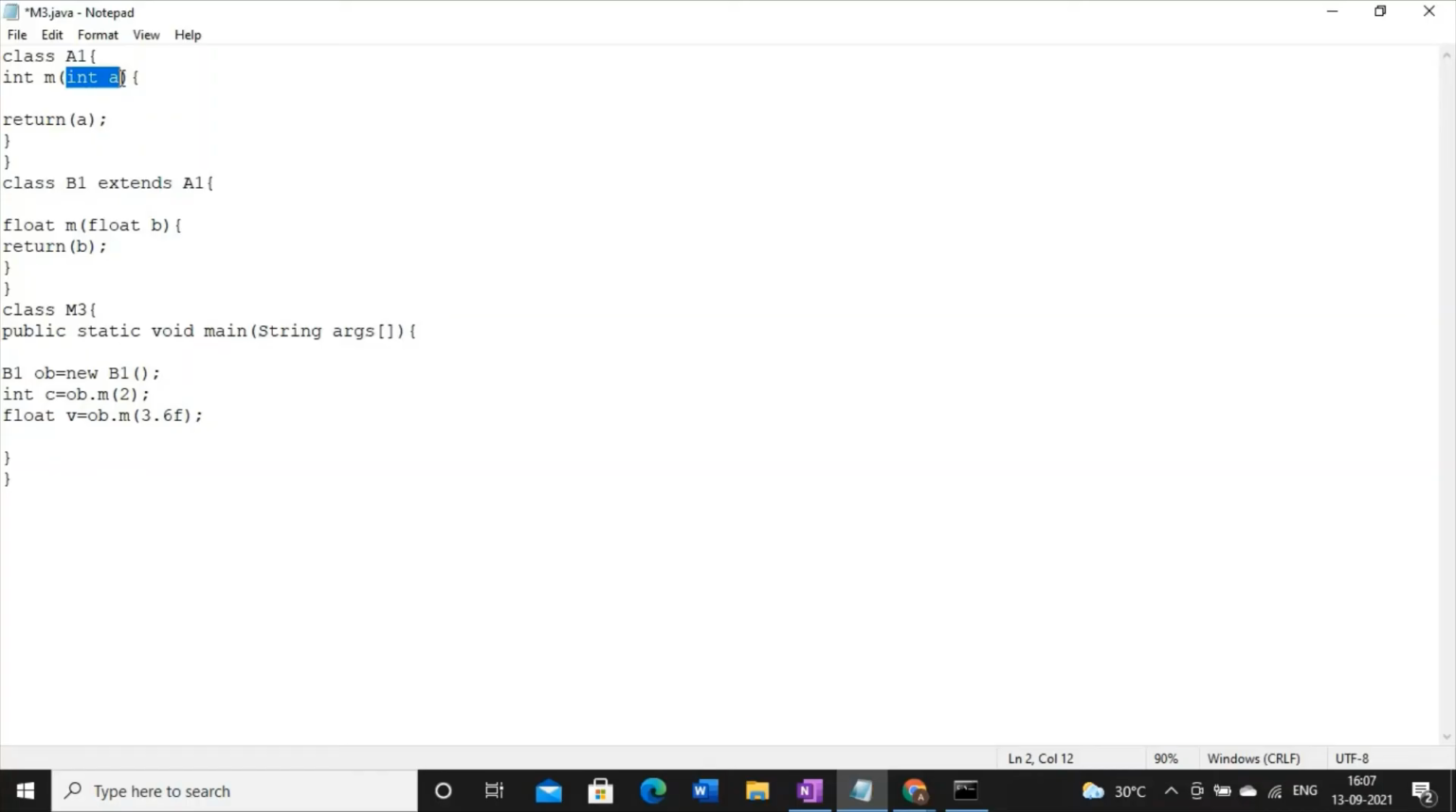Whenever it becomes method overloading, the return type may be same, may be different, it does not matter. But what you have to keep in mind, just take a note, in case of method overriding, it is mandatory that the parameter signature and the return type both must be same. However, in case of method overloading, the parameter signature is different, and the return type may be same, may be different. So this is the concept you have to keep in mind.